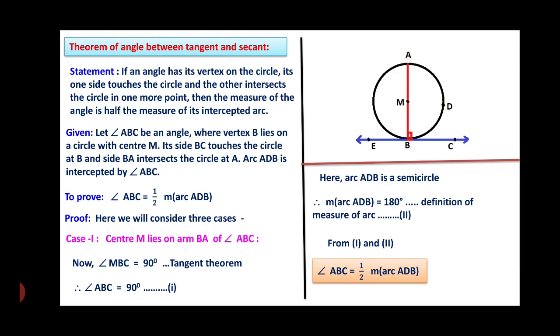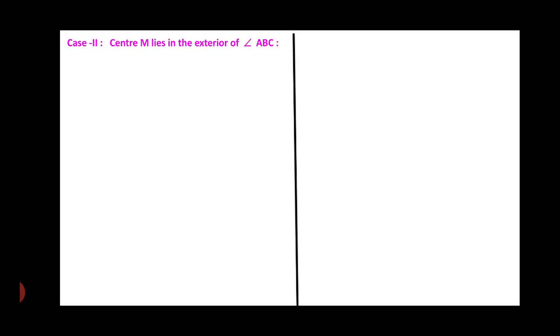Let us consider case number 2. These three cases are according to where the center of the circle lies. So this is the first case where M is lying on the arm of the angle. Now the second case: center M lies in the exterior of the angle ABC. So this is the figure. M is lying in the exterior of the angle ABC.